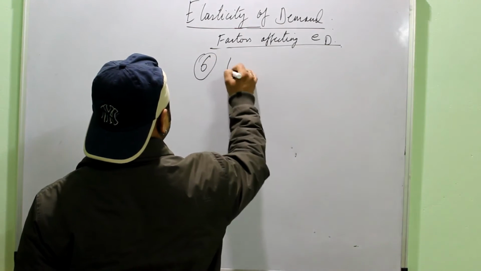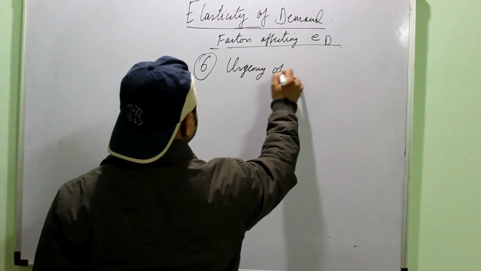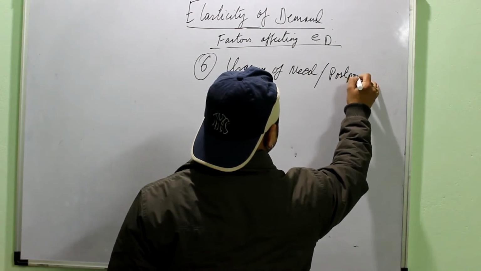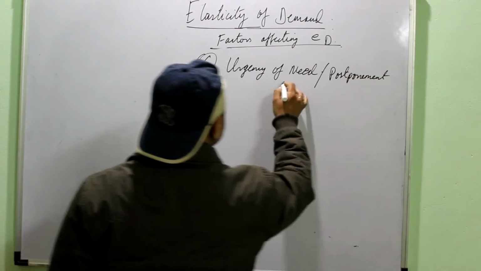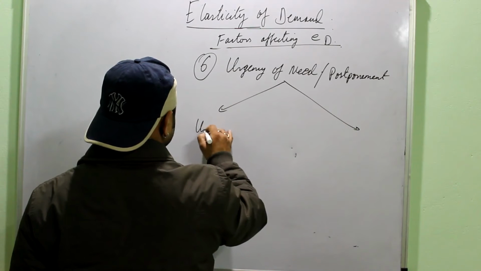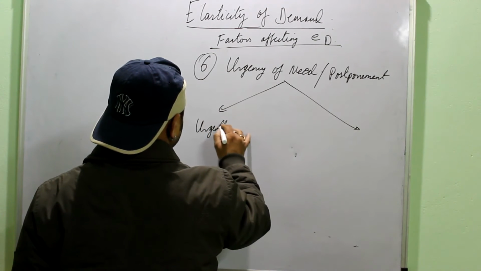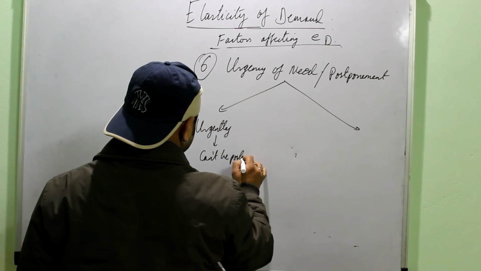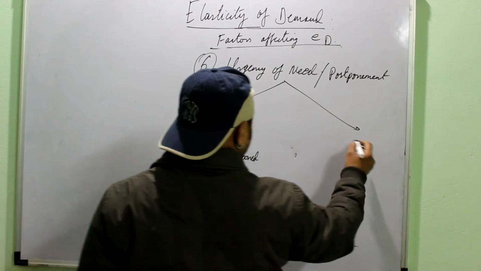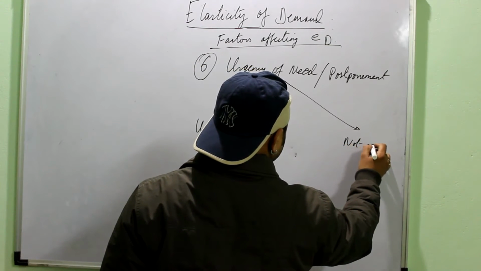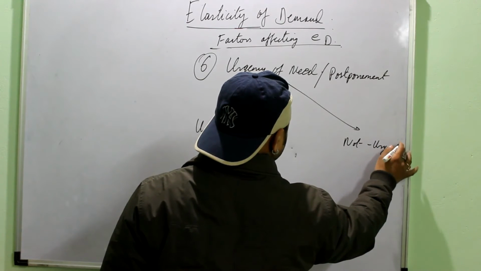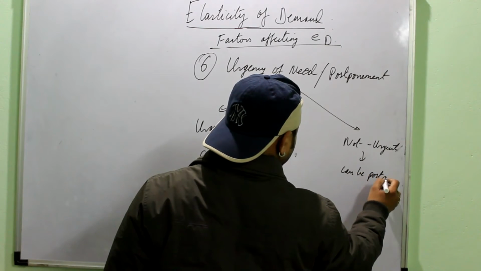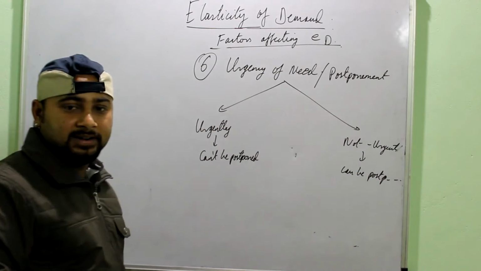Then next is the urgency of need, or postponement. If it is urgently required, or you can say the demand can't be postponed. Or when it is not urgently required, or you can say when the demand can be postponed. Postponed means some later point of time you can fulfill that demand.